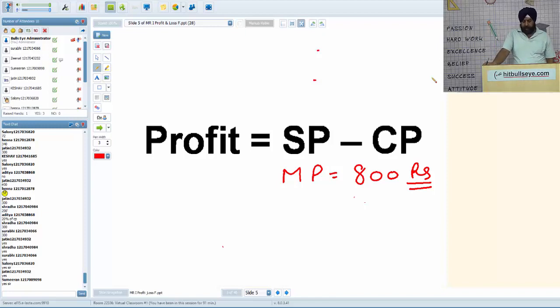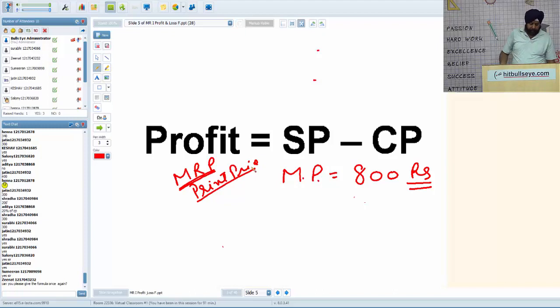Let us say a shirt is marked at 800 rupees. This is known as mark price in terms of profit and loss. But in general terms, it can be known as MRP, that is maximum retail price. Or it can be known as print price, right? It can be known as labeled price.